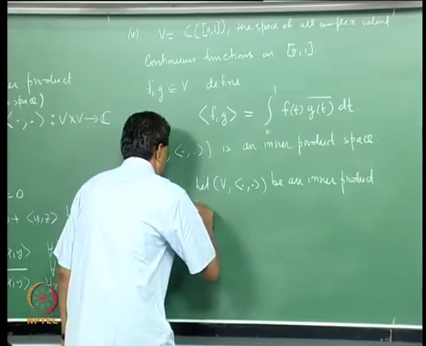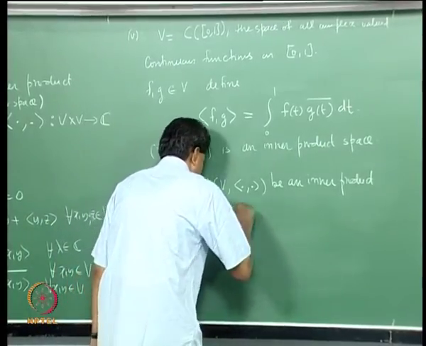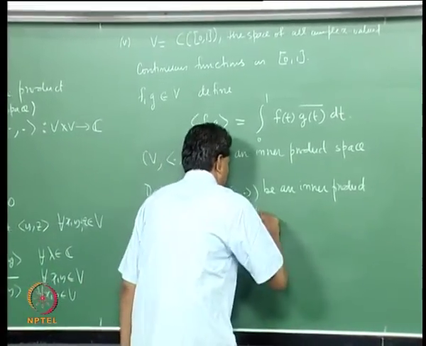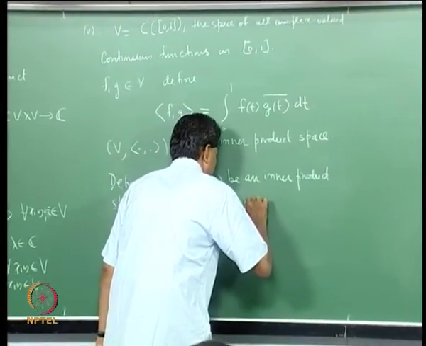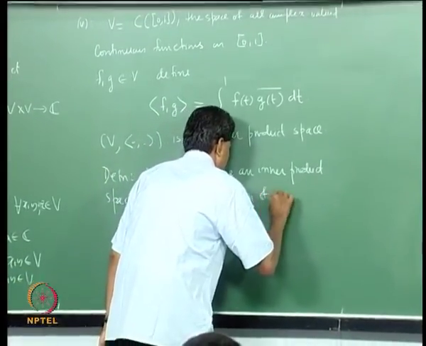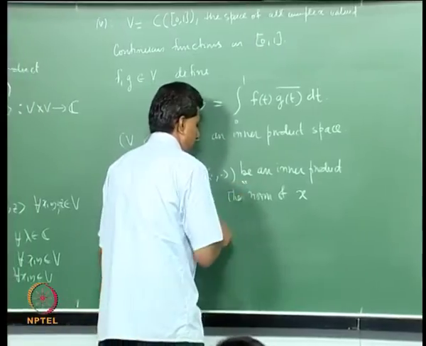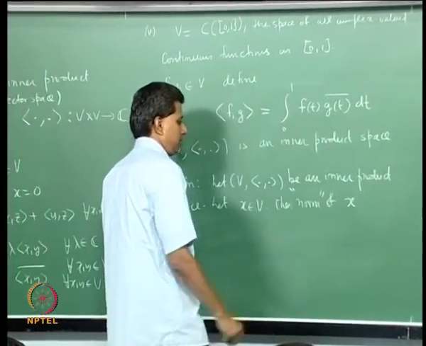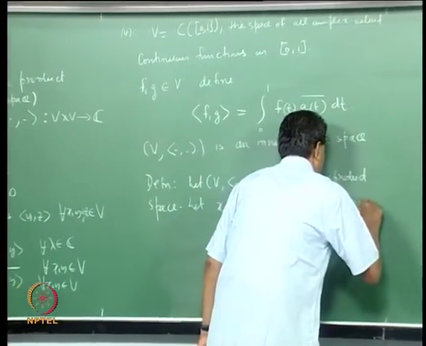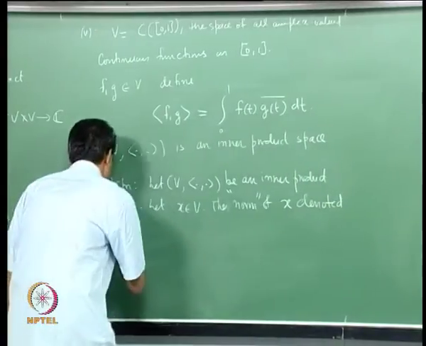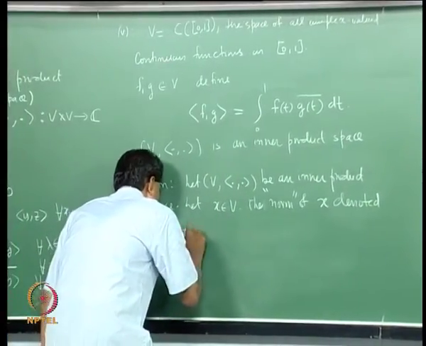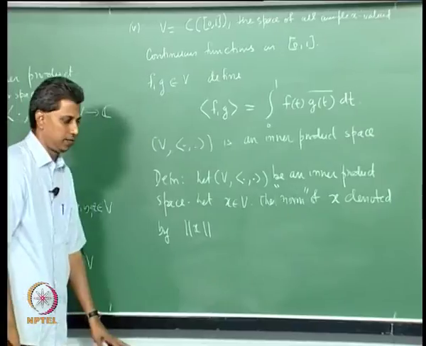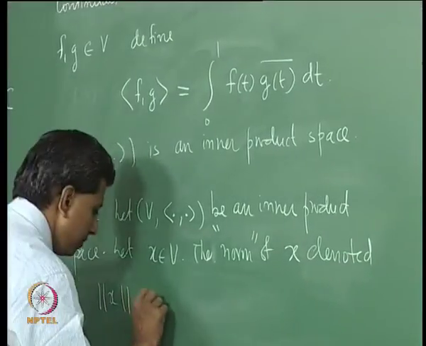The norm, well, let us take an arbitrary element x in V. The norm of x, denoted by this, is defined by